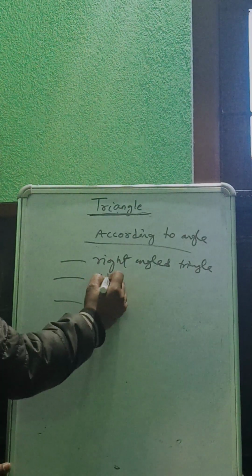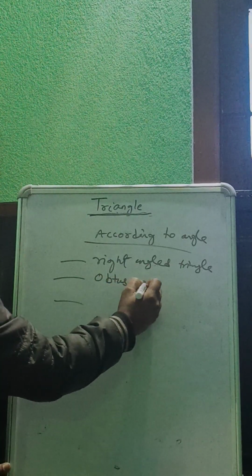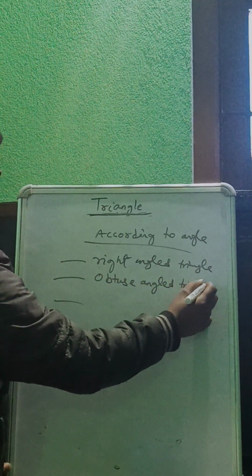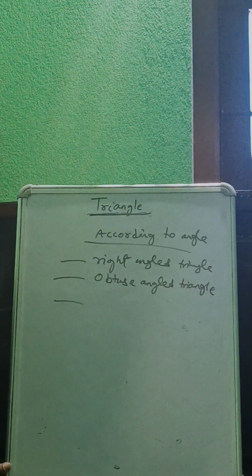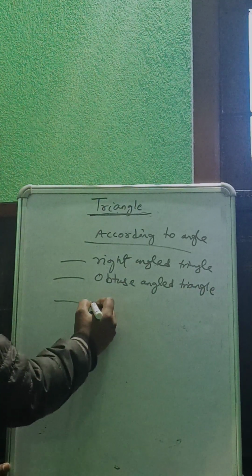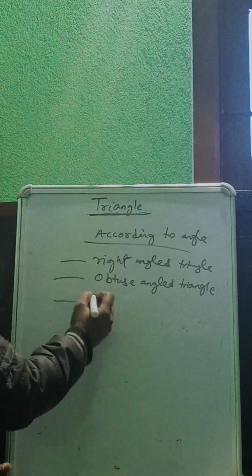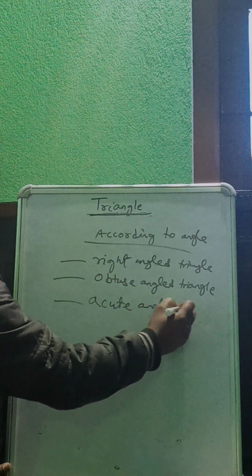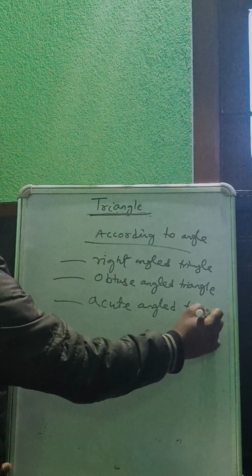Another one is obtuse angle triangle. And the last one is acute angle triangle.